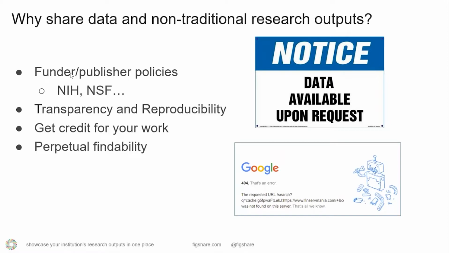Number one, funder and publisher policies and data sharing mandates. These are increasing, becoming more common, and also expanding in scope. A great example is the NIH, which I guess is the biggest biomedical funder in the world. They are expanding their policies starting this coming January, requiring data management plans for all funded research. And they've made some overtures that this is really important for funding and for the success of your funding. So it's really important to think about it.